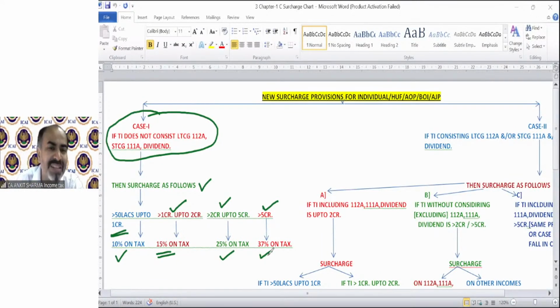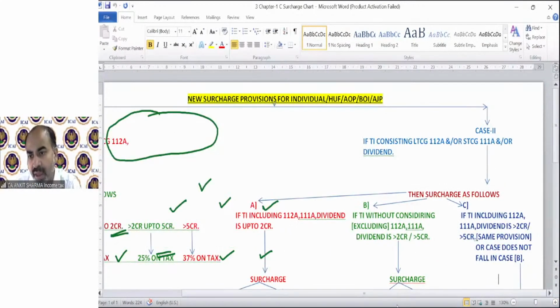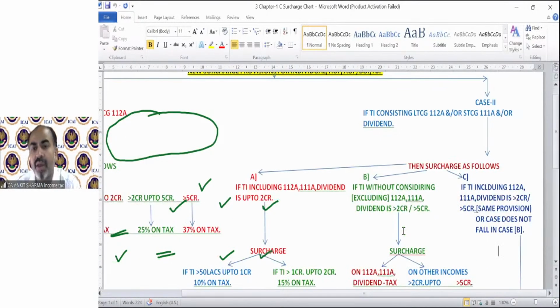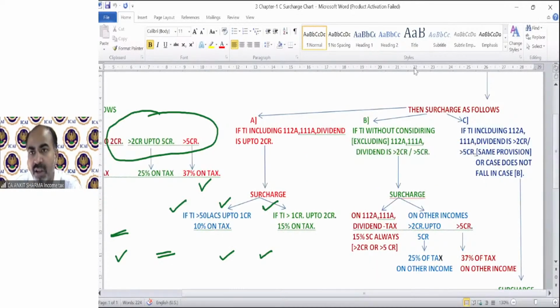So if your income does not include long-term capital gain 112A, 111A, or dividend income, surcharge applicability will be as per normal condition. But the problem arises when your income includes these kind of income. If your income includes section 112A, 111A, or dividend income, then the surcharge concept technically changes. How it changed? Let's see.